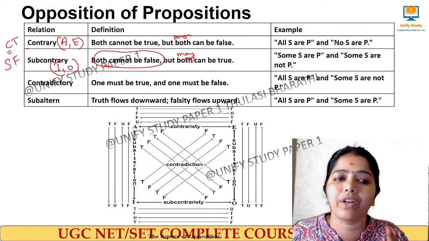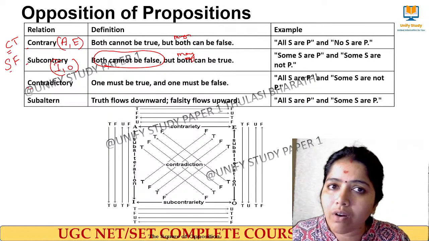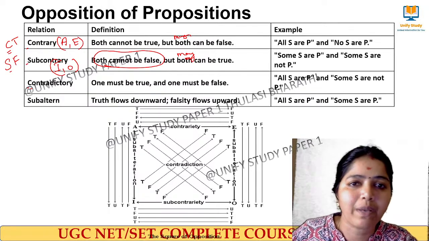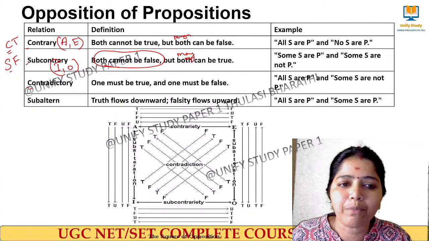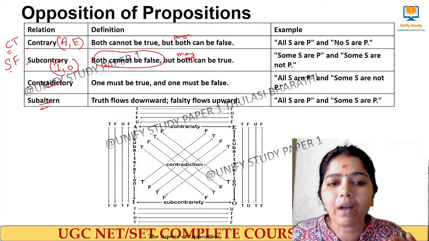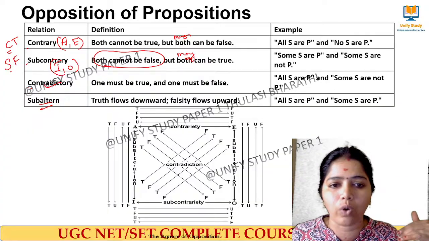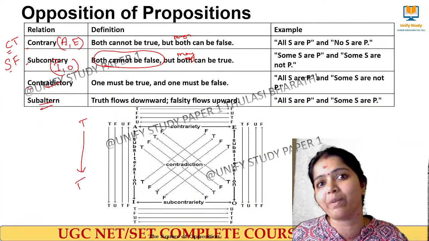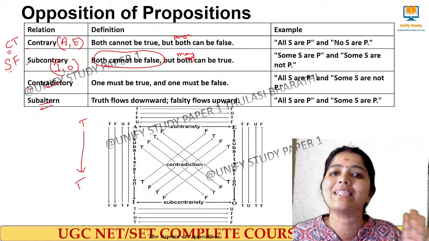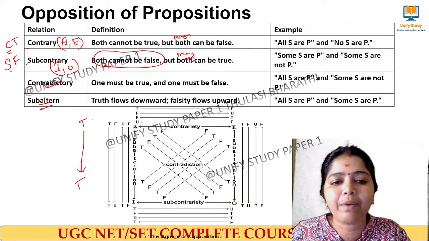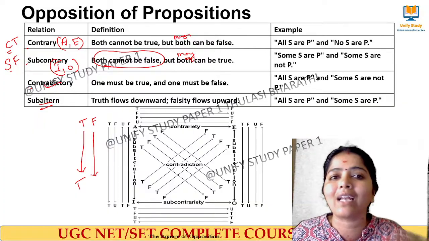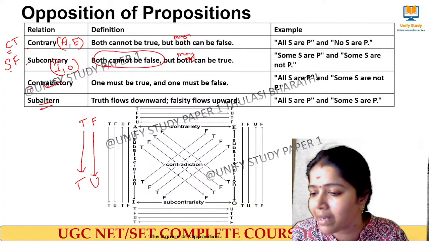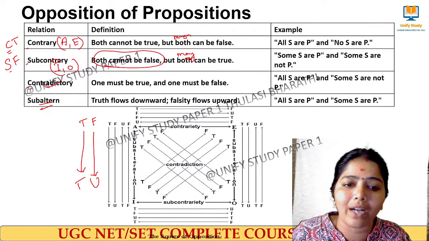Cannot be false, cannot be true. So this we call contrary. This we call subcontrary. What is contradictory? If one is true, another one should be false. If one is false, another one should be true. That is very simple to remember. That is contradictory. Subaltern means what? Truth flows downward. When it is true on the top, when it comes down, definitely this also will be true. When this side is false, when we come down, I cannot determine, and that is called undetermined. That we call false to undetermined.